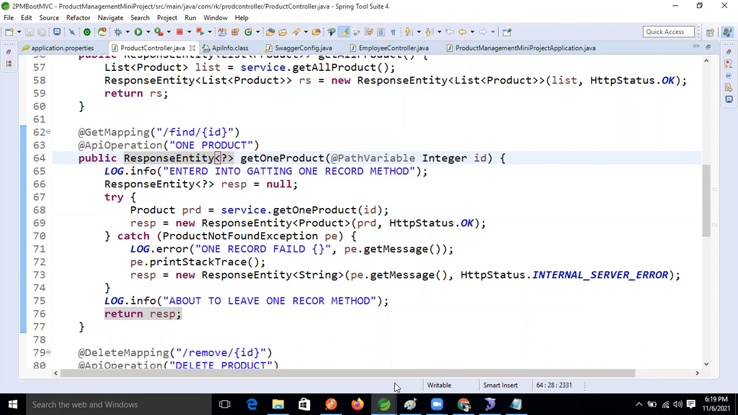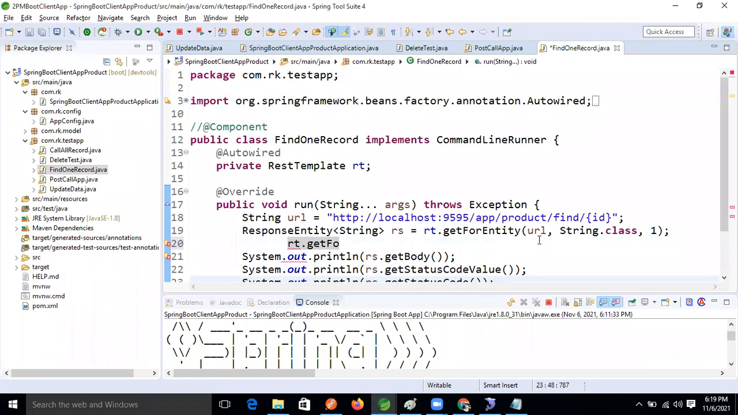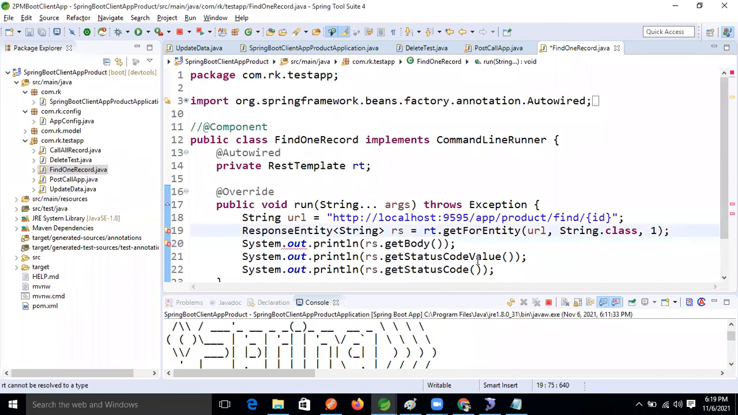Okay. If you want to get a single object from the producer, at that time you can use that method. Okay. Very small doubt: what is the difference between exchange and execute? Exchange works based on the HTTP method, right?